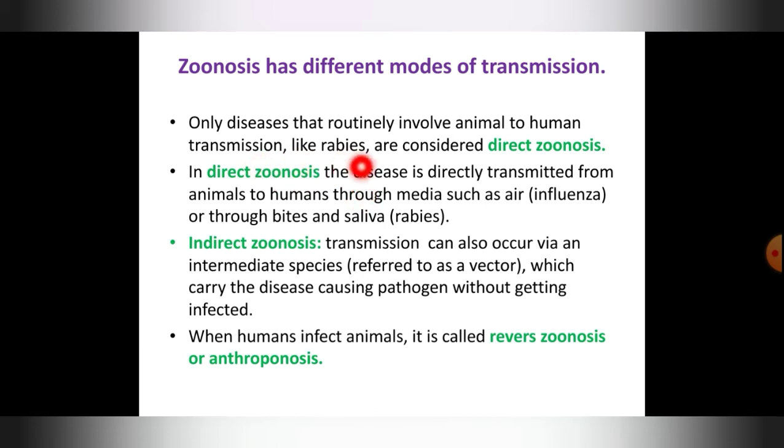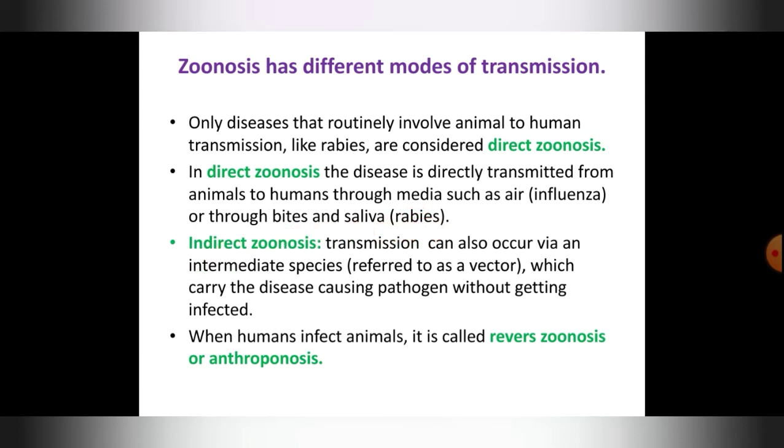Okay, direct zoonosis is the disease which is directly transmitted from animals to humans through media such as air, or bites, or saliva. Air, in the sense, an example for that is influenza. An example of a zoonotic disease spreading through the bites and saliva of an infected animal is rabies, which, as you know, is spread by the stray dog bite.